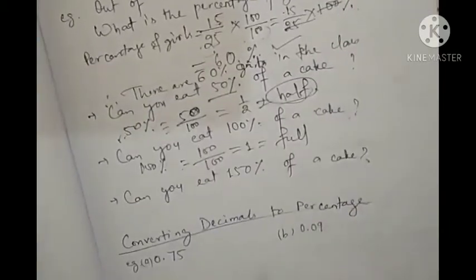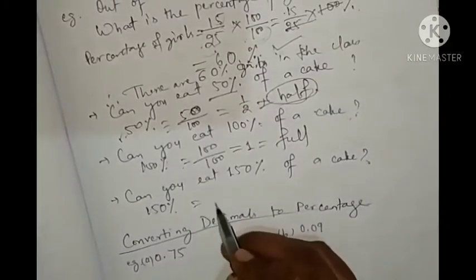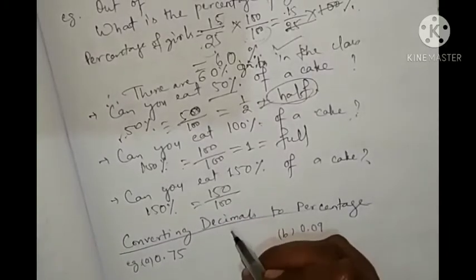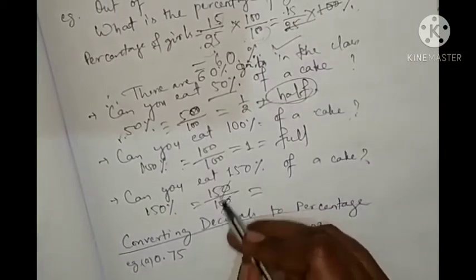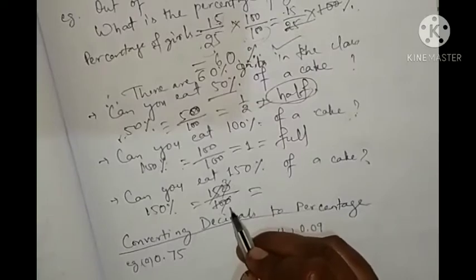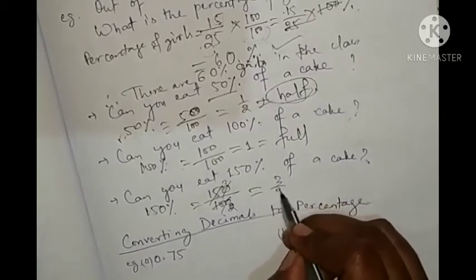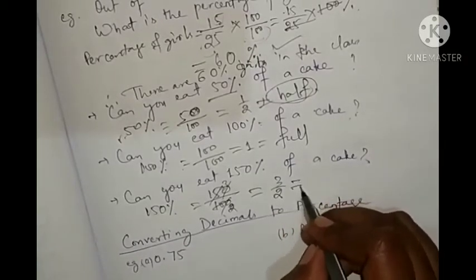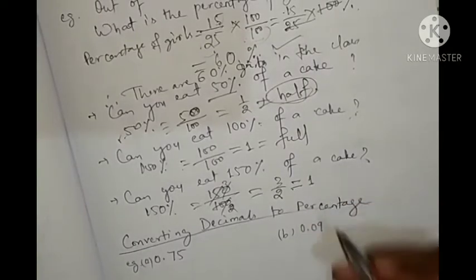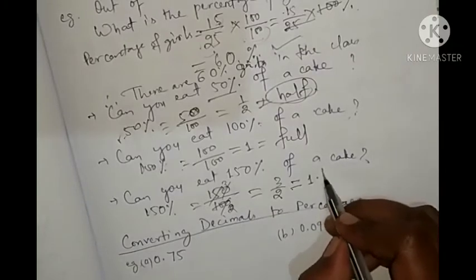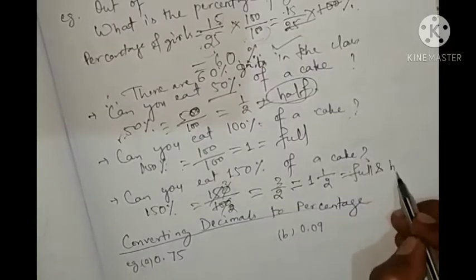Okay. Next is 150. Can you eat 150% of cake? It means you will find 150%. What is 150%? 150% is equal to 150 by 100. That is how much? 3 by 2, or you can say 1 and 1 by 2, means 1 full and half.